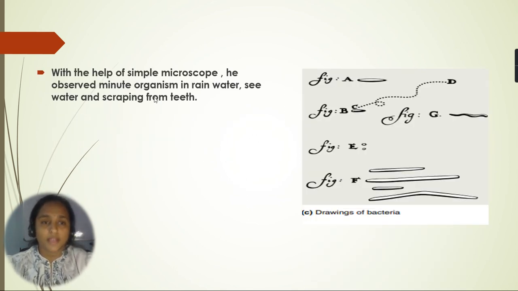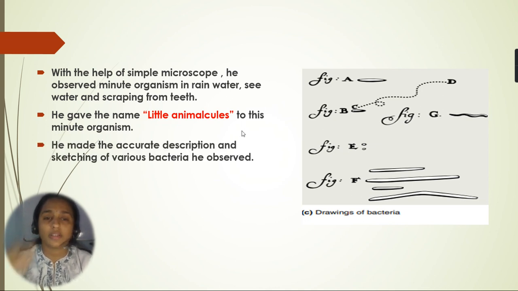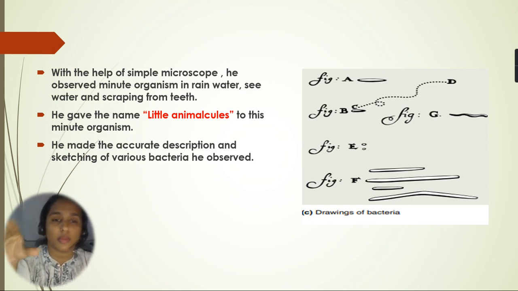With the help of his simple microscope, he observed minute organisms in rainwater, seawater, and scrapings from teeth. He gave the name little animalcules to these minute organisms.